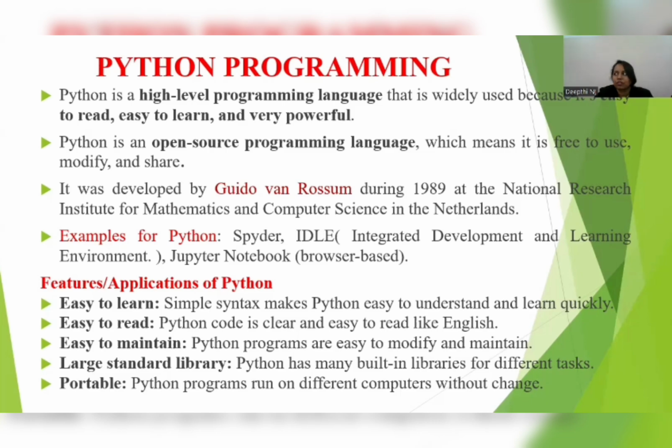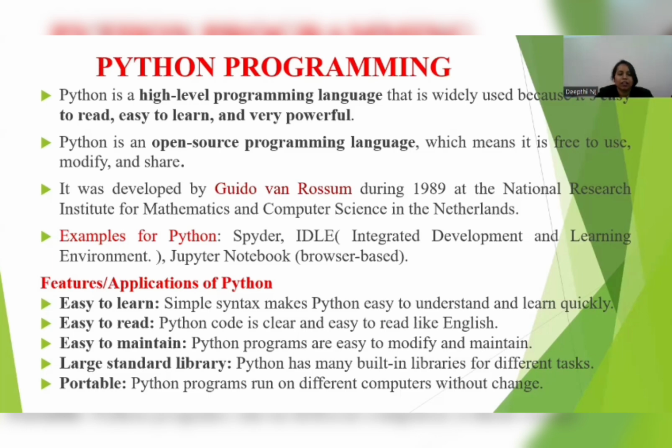And we have some features or applications of Python programming language. So here we go. Some of the features of Python programming language: easy to learn. Why is it easy to learn? Because it has a simple syntax, which makes it easy for people to understand, so quickly we can learn this programming language. Easy to read, because the code is written in the English language, therefore it is easy to understand.